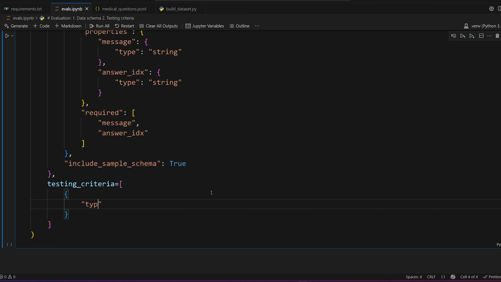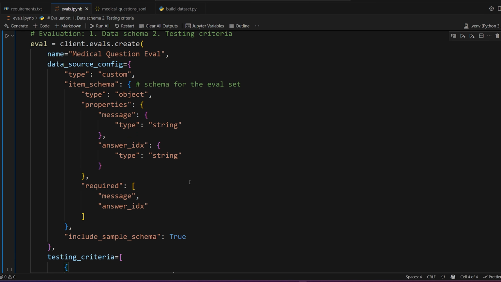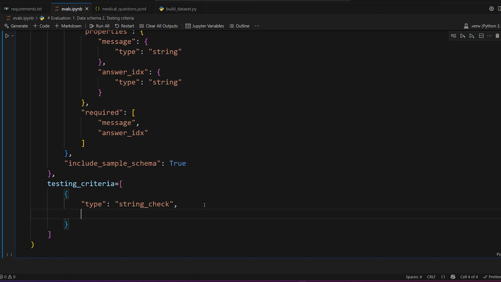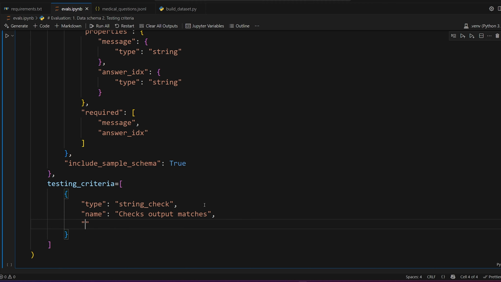So we're going to set up a new object, and this is going to be of the type string check, because we're just trying to check that the output string, the answer A or B, is equal to what it expects. We can set up a name for it, so we can say whatever we want. So checks output matches. It's probably a horrible name, but there we go. The operation that we're trying to do is just equals. It's trying to see if the output is equal to the expected output.